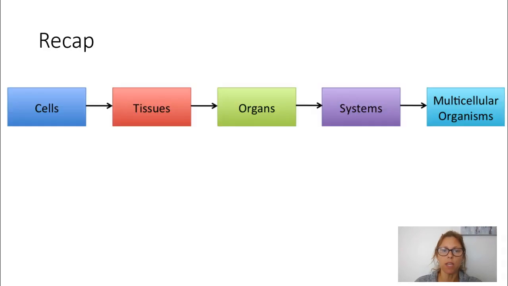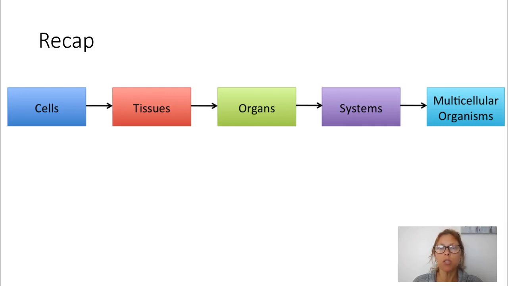So moving here, just to recap what we've looked at, our cells are the smallest unit of a living organism. Then we have groups of similar cells that come together to form a tissue. For example, epithelial cells. So we might have one epithelial cell. Groups of epithelial cells come together and make epithelial tissue. Now that epithelial tissue lines most of our organs.